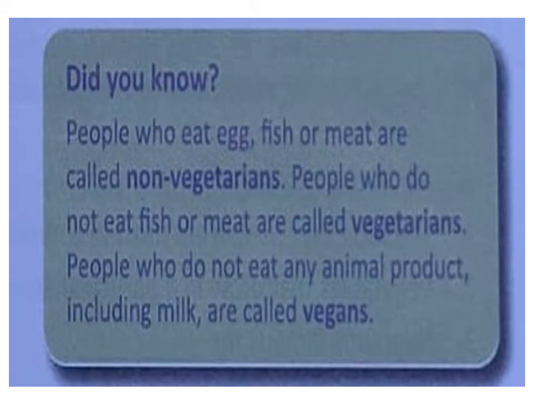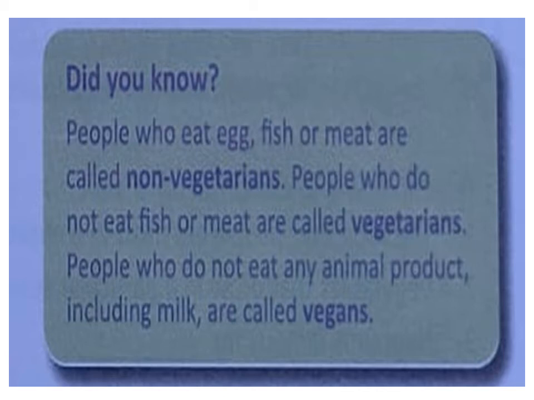In your book, it is given, did you know people who eat egg, fish, or meat are called non vegetarian? As you know, some people are vegetarian in the class, some people, boys are non vegetarian, but one extra name is given here in your book. So learn this. First, the people, what is given? Non vegetarian.